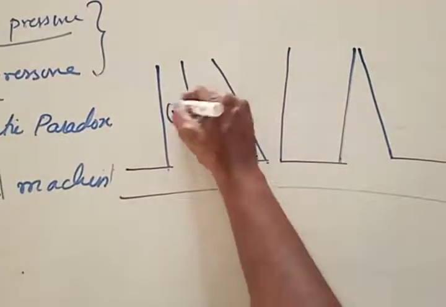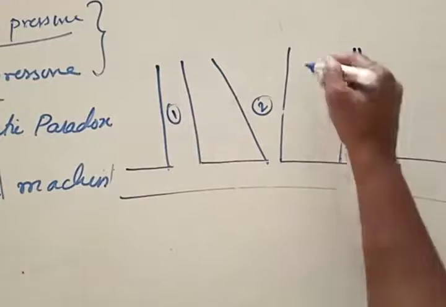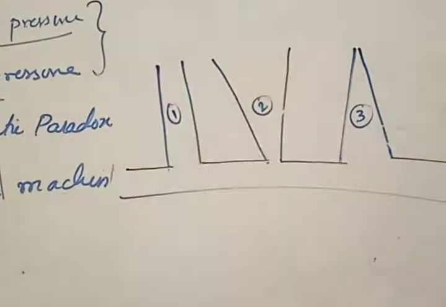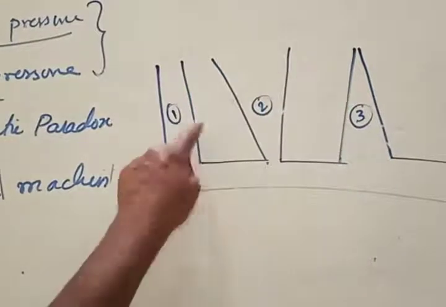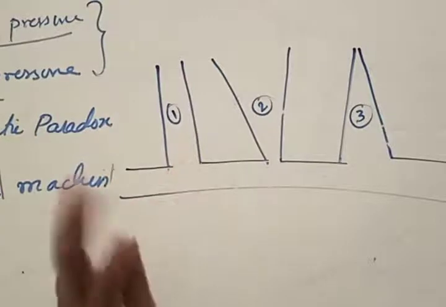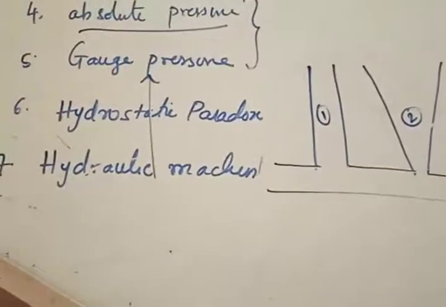This is container 1, this is container 2, this is empty space, nothing is there. This is empty space, nothing is there. I have taken 3 different containers. Important thing, this is called as hydrostatic paradox. What is this called as? This is called as hydrostatic paradox.